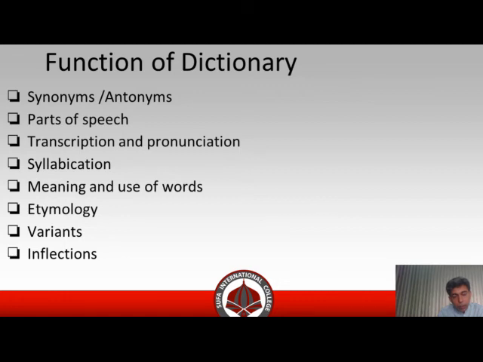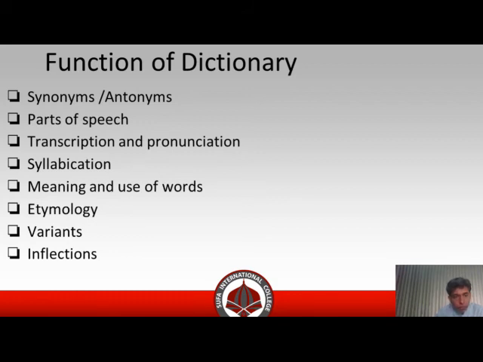Psyche is a goddess in Greek mythology. So the word psyche comes from Greece, and in this way, psyche is the root word. So the dictionary tells us about the roots of the words, the base of the words.